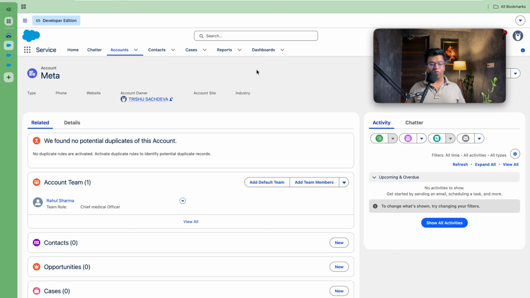So let's conclude this video. We have covered how we can enable the account team, how we can give account team members by default if you want to, how you can add default team members, and also we tried what all access the default team member has. So this completes our video for today.